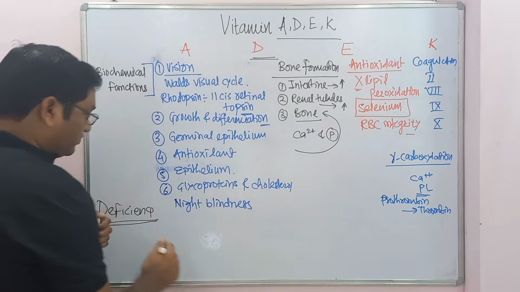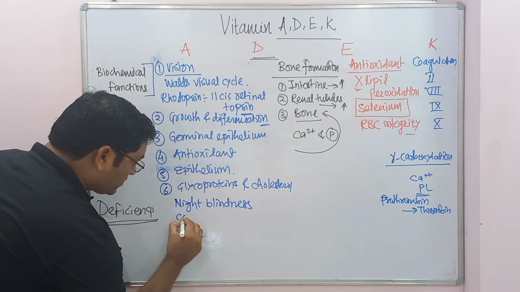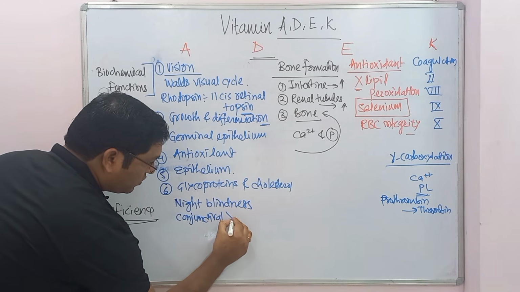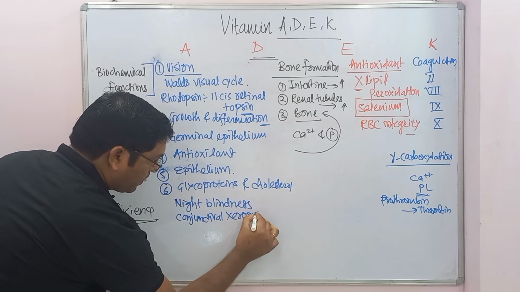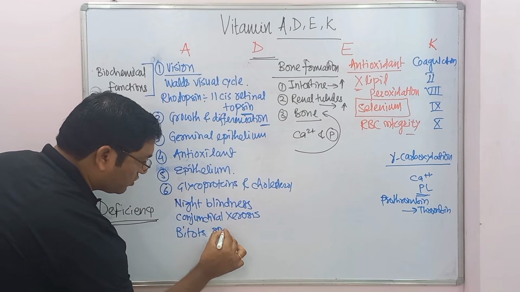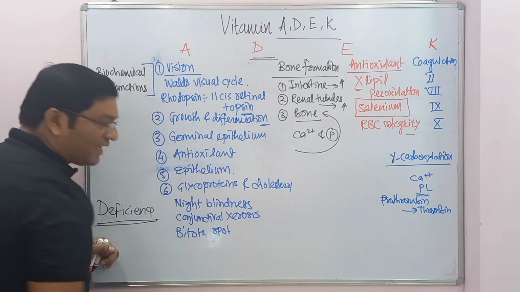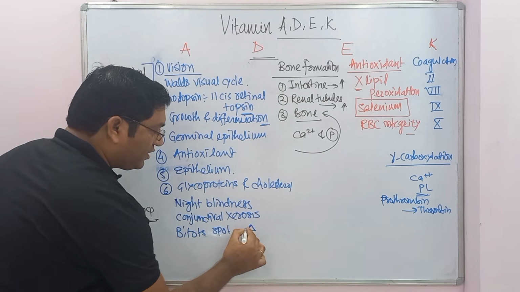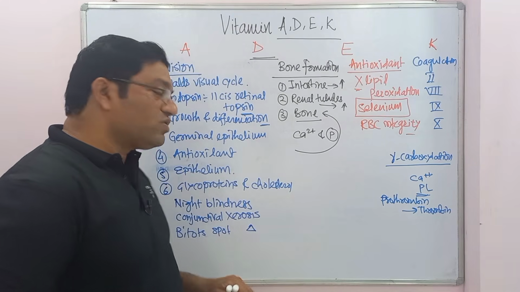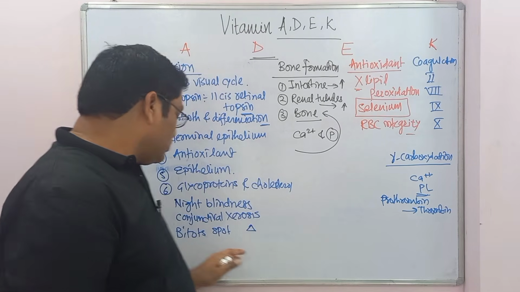Then conjunctival xerosis, Bitot spots. These are the triangular white plaques on the conjunctiva, Bitot spots.